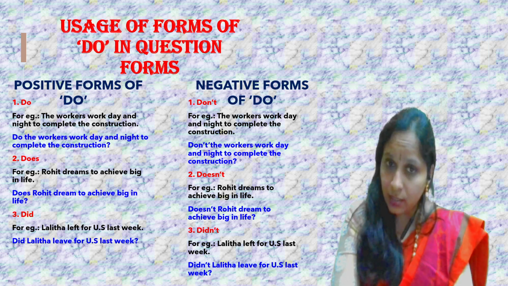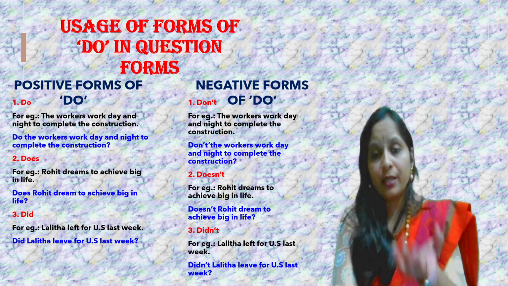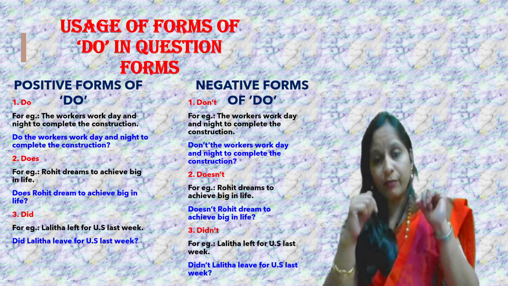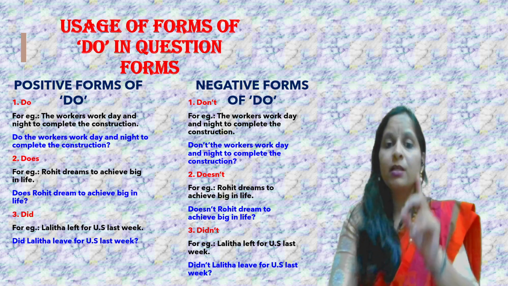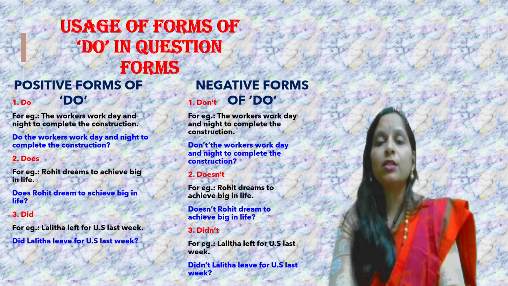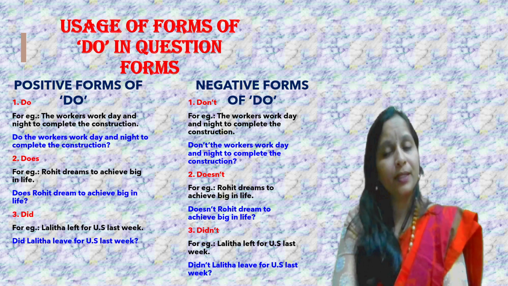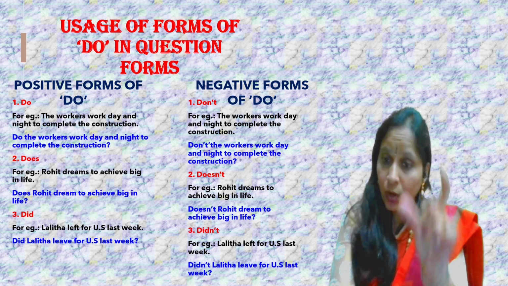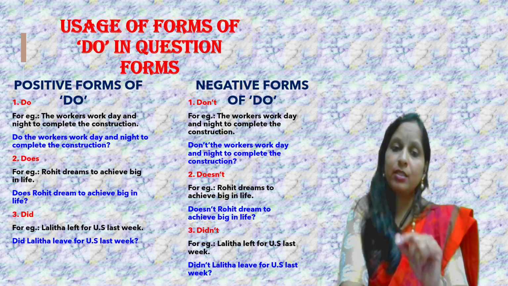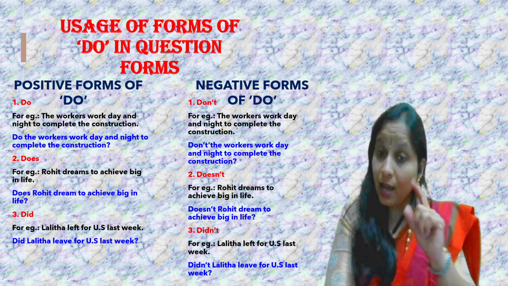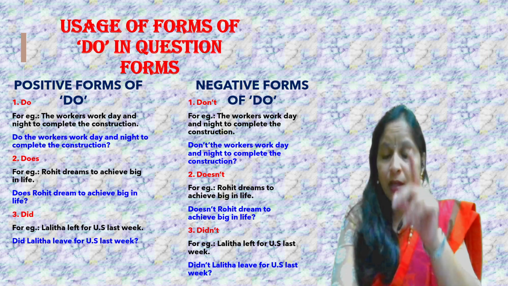Which negative form are we supposed to include over here? Don't. Don't the workers work day and night to complete the construction? Because work is in the present tense, you cannot say didn't.